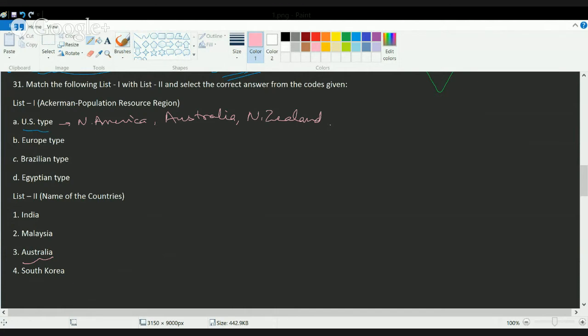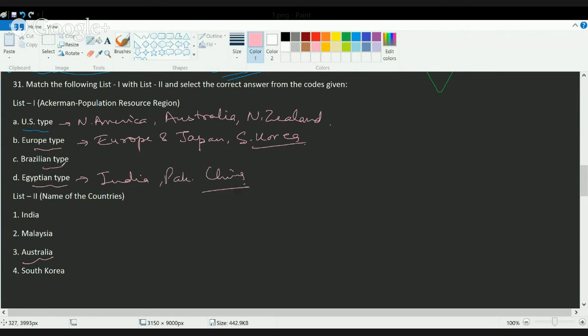Then you have the Europe type region. Under the Europe type region, you have the countries of Europe and Japan. Japan and South Korea would all be covered under the Europe type region. Then you have the Egyptian type region, which includes countries like India, Pakistan, China. Finally you have the Brazilian type region, which includes the countries of Brazil, Malaysia, Southeast Asia.